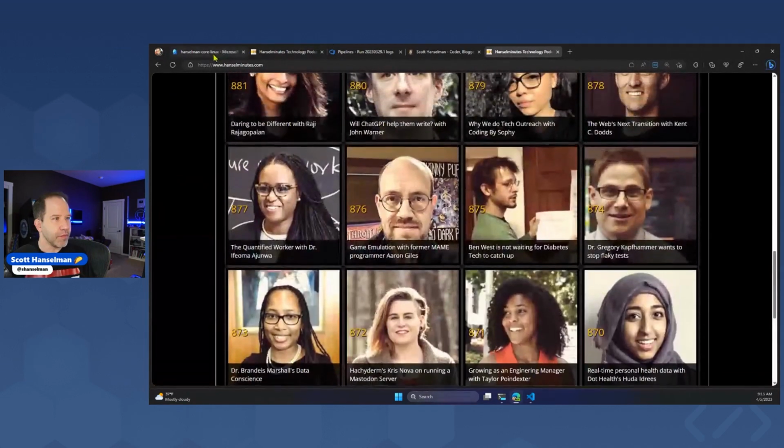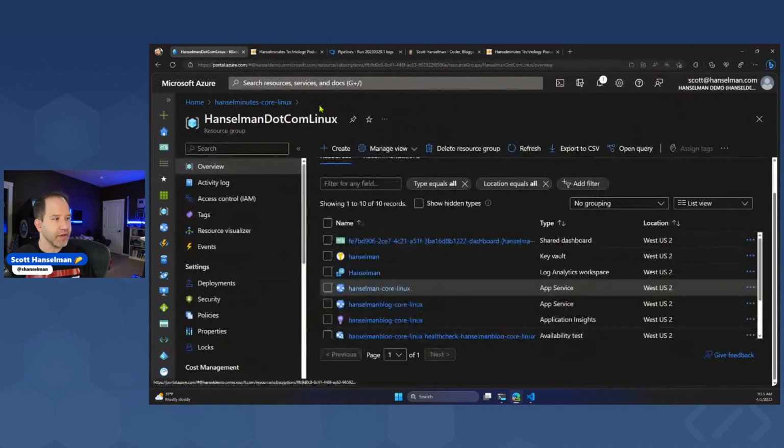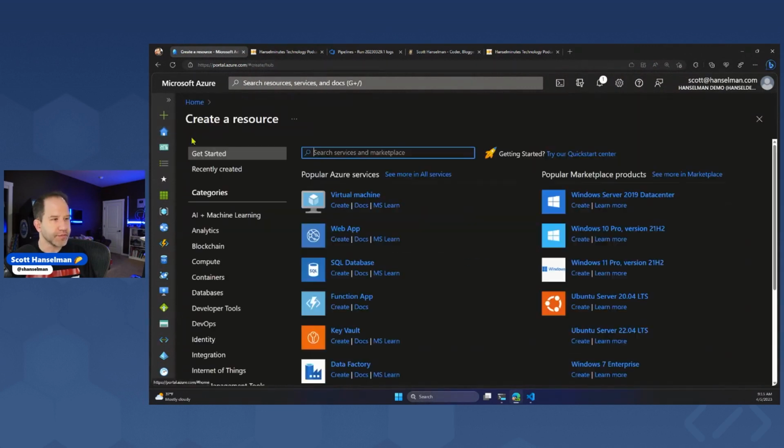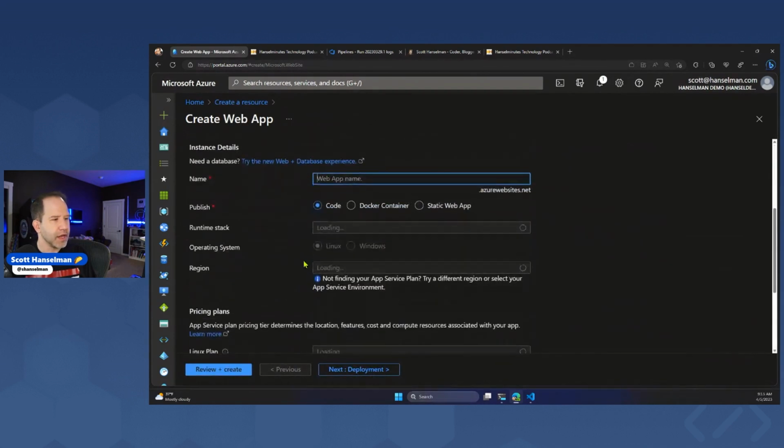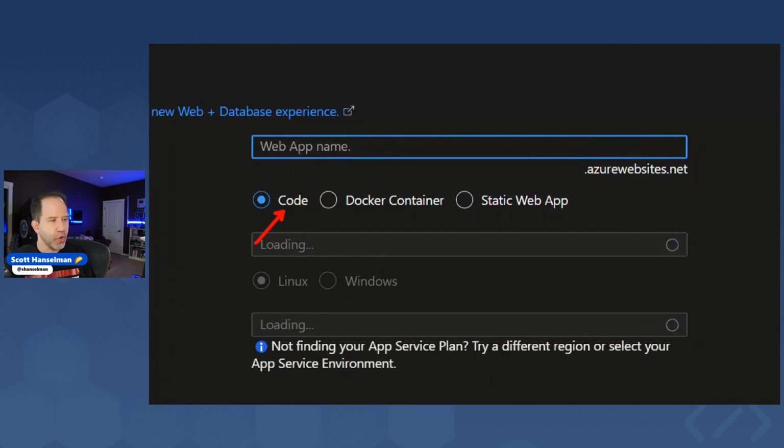And then we go back over into Azure. I've got choices. It's Azure App Service. When I make an app service, as you'll recall, we can go and make a web app. We've got choices. Those web apps can be done as code, where the build happens up in the cloud, as a Docker container, or as a static web app. We can choose Linux or Windows. Lots of different choices. Also, switching over to Linux in the cloud saved me some money, which was pretty cool. It was about 30% cheaper.